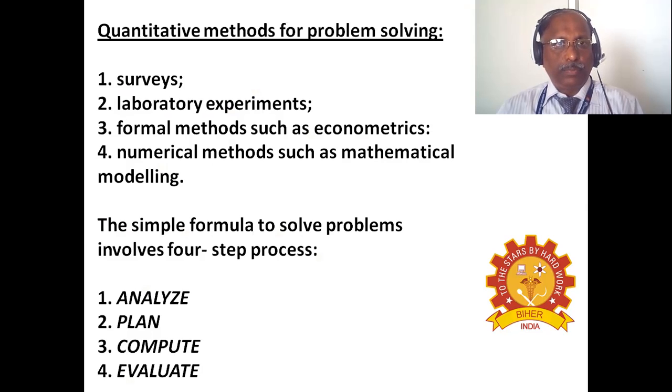Second, laboratory experiments. Third, formal methods such as econometrics. And fourth, numerical methods such as mathematical modeling. Quantitative research is explaining phenomena by collecting numerical data that are analyzed using mathematically based methods, in particular statistics, which generates numerical data or information that can be converted into numbers.